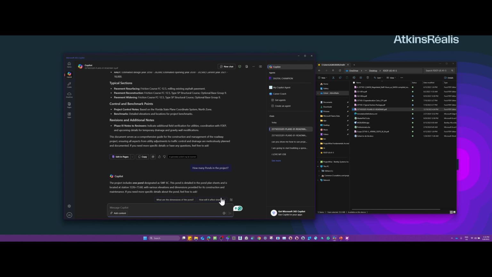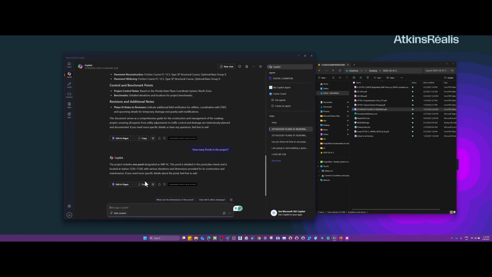It's taking a little bit of time because it's 165 pages, but here we go. The project includes 1 pond. Perfect, and that's the pond there. It even gives us the station.